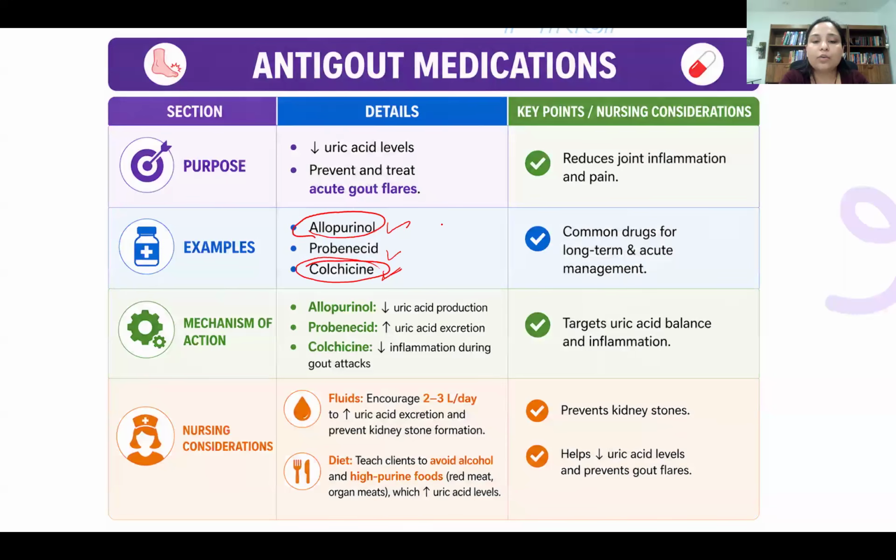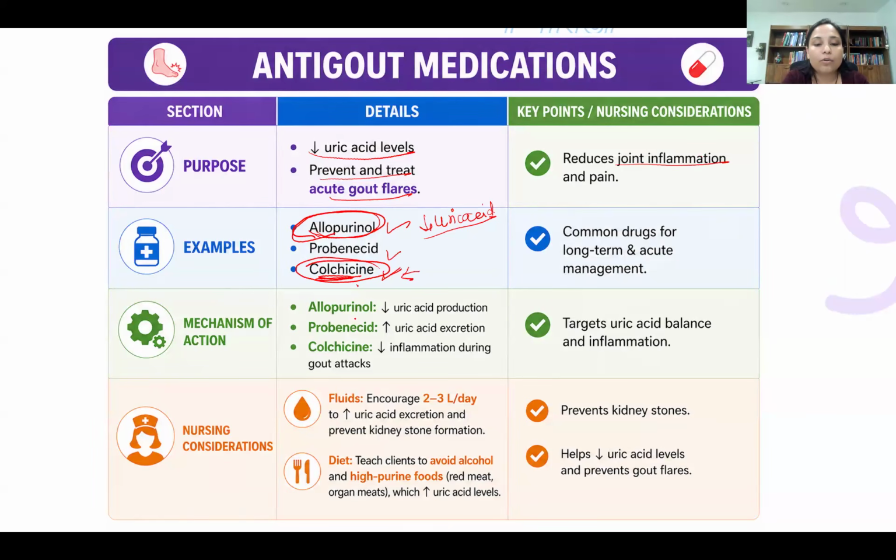So gout is something where the uric acid level increases, right? So allopurinol will decrease the uric acid and will maintain the level, the low level or the normal level, we can say. Whereas this one works as an anti-inflammatory. So when a patient has an acute gout attack, that time we can use this medication, but this medication cannot be used for maintenance. Whereas this medication can be used for prevention of gout attacks in the future. So how it works, it decreases uric acid level, prevents and treats acute gout flare. It also decreases joint inflammation.